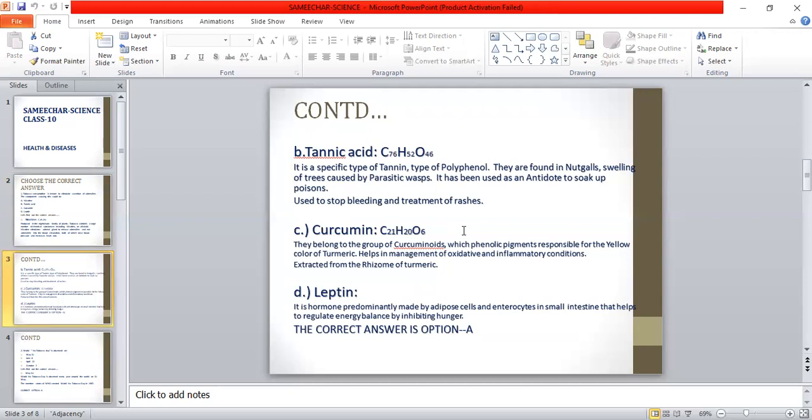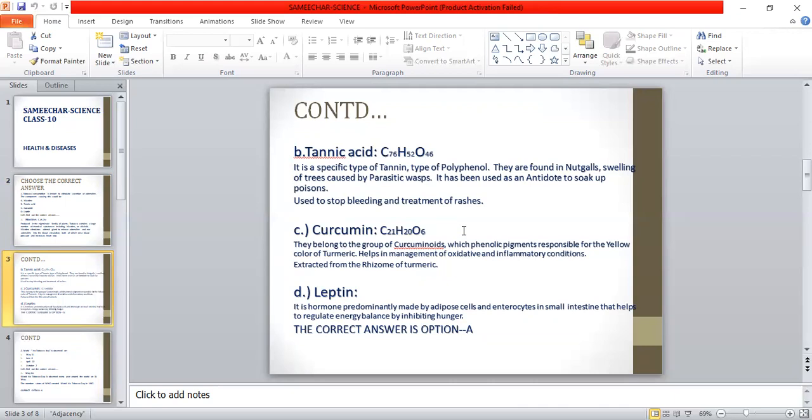Option B is wrong. Option C, curcumin, C21H20O6. They belong to the group of curcuminoids, which are phenolic pigments responsible for the yellow color of turmeric. It helps in management of oxidative and inflammatory conditions. This curcumin is extracted from the rhizome of turmeric. Hence, this answer is also not related to our question. Answer C is also wrong.